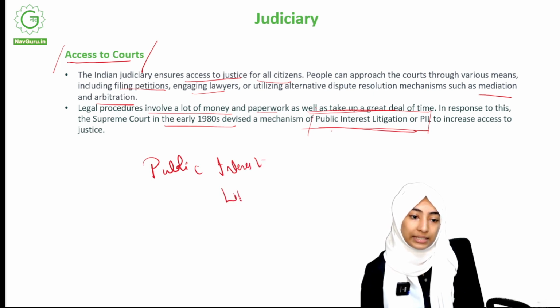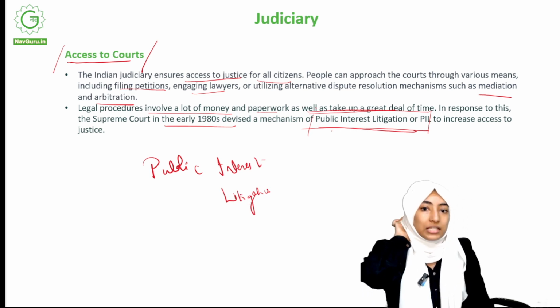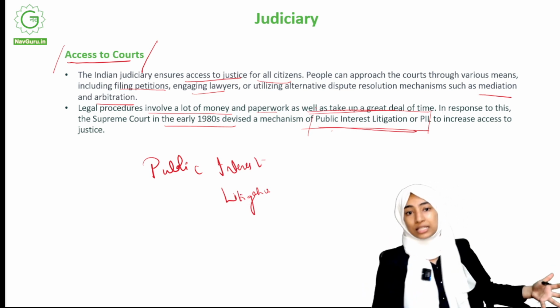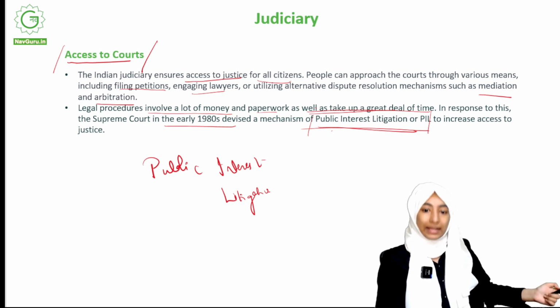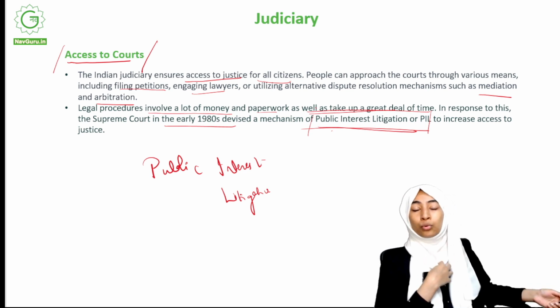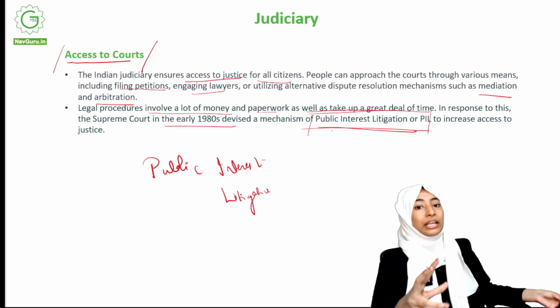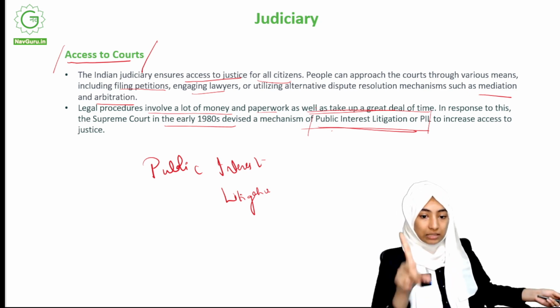Public interest litigation is basically a mechanism to increase access to justice, to make justice more accessible. It does this by reducing the money involved for some people and making them aware of the rules and laws that exist, things like that. For example, especially for people in the economically weaker sections of society.